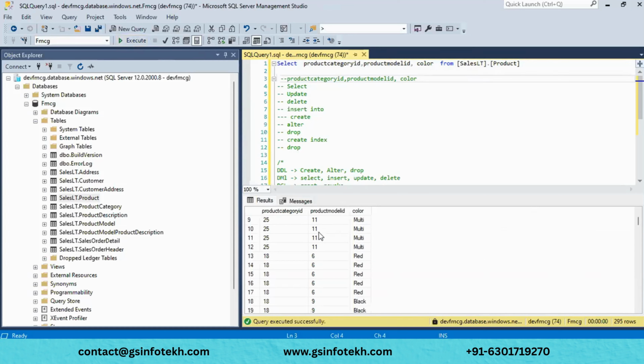Now I can see all the fields, and I can see some duplicate values also here.